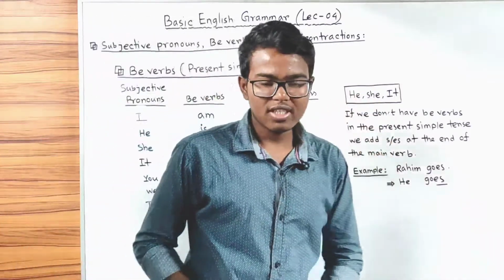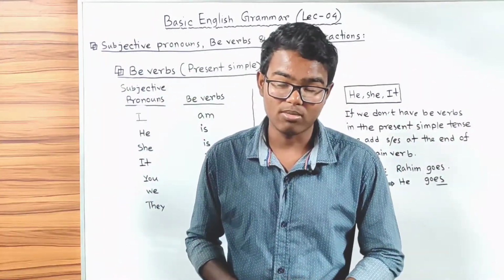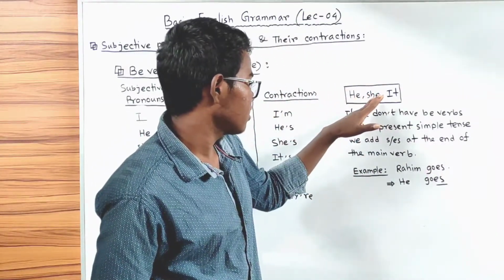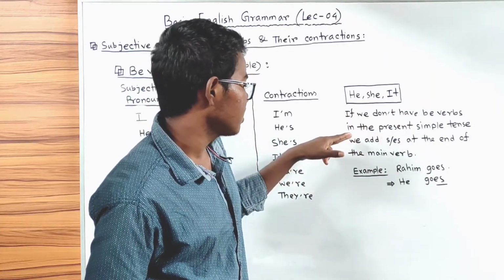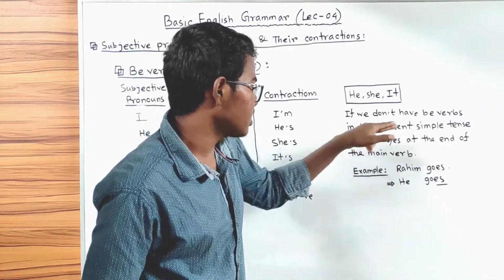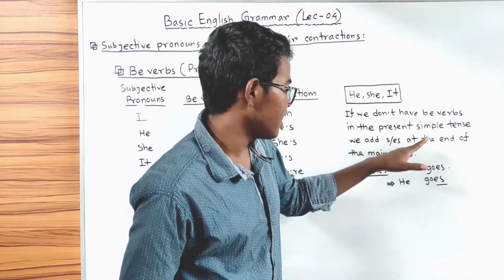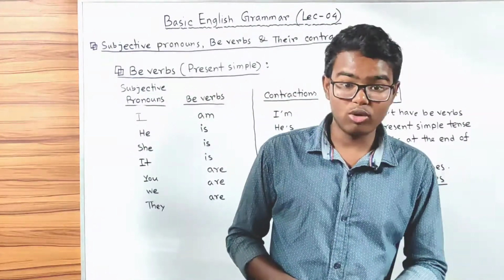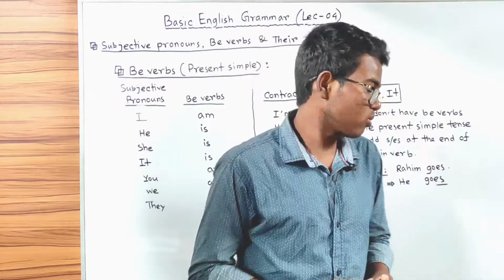Now I will discuss a little bit about he, she and it, these 3 subjective pronouns. He, she and it are called third person singular number. If we have these 3 subjective pronouns and we don't have be verbs with them in the present simple tense, we simply add s or es at the end of the main verb. Don't worry, I will discuss person in my next video.